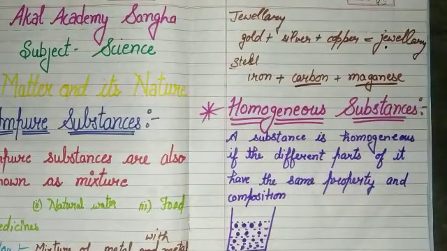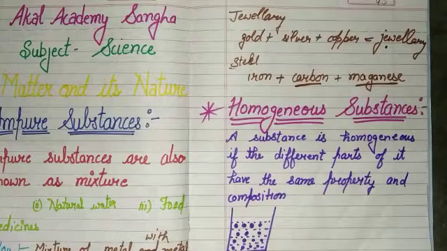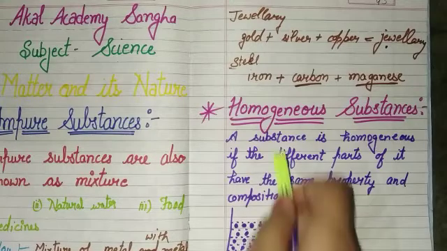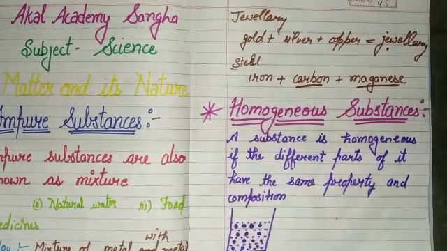Okay, and one more example, steel. Steel is not made only of iron. To make good steel, they add a small amount of carbon and manganese. Okay, there are two types of mixture. First is homogeneous and second is heterogeneous. Firstly, we will discuss homogeneous substances.